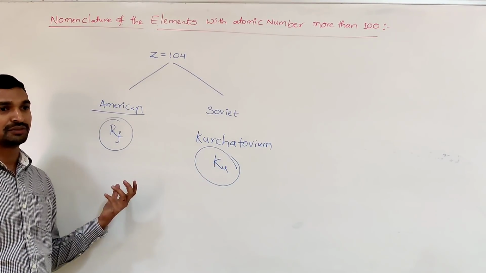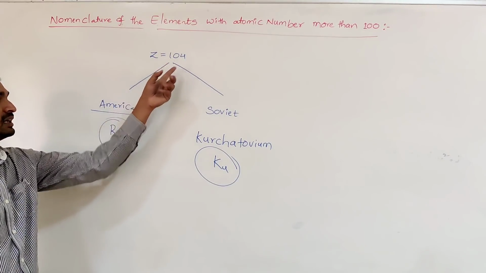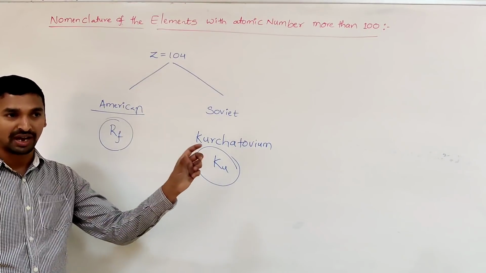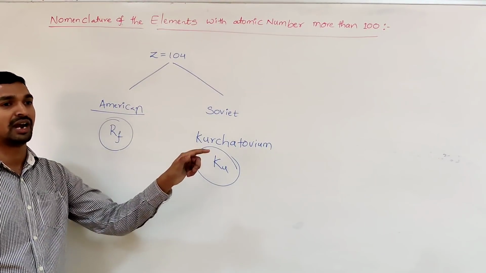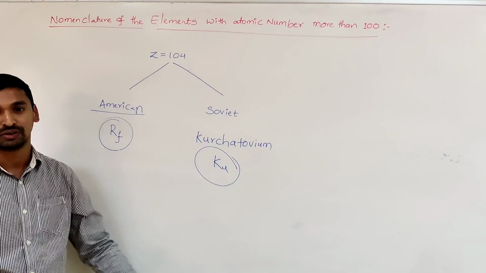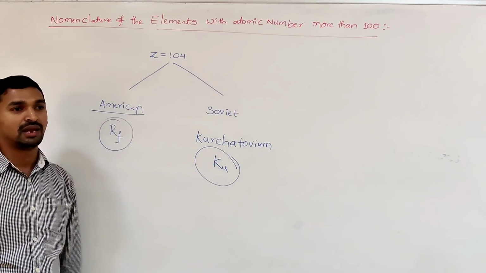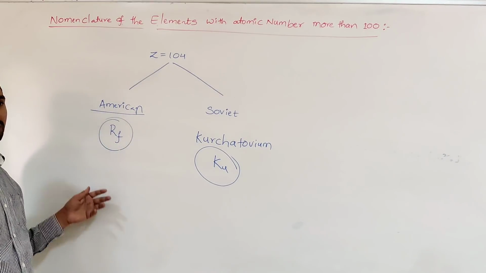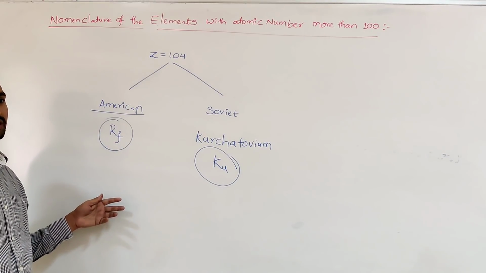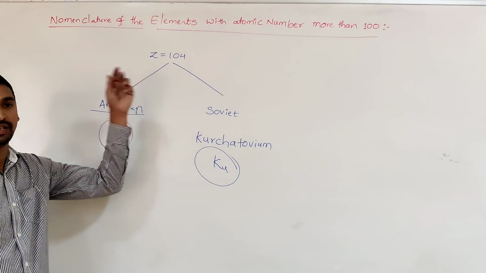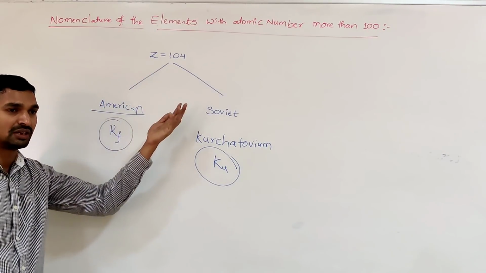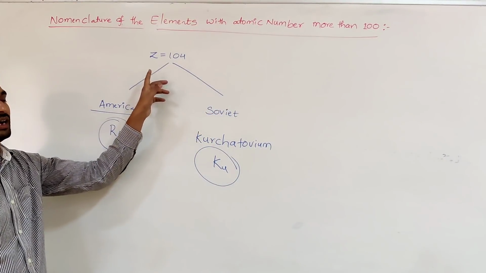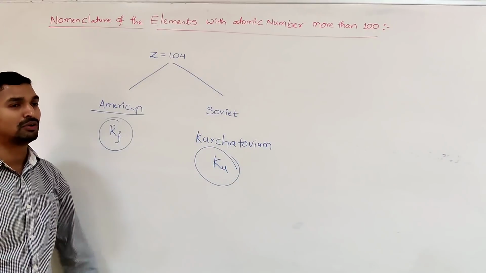For each digit that appears in the atomic number, there is one root word. We have to write those root words. Finally, we write IUM at the end of the root word. Then that gives the name to that particular element. So now we discuss one by one. First, we have to learn the Latin words which are used for the different digits appearing in the atomic number and what abbreviations are used. After that, we can discuss how to write the name for the elements with atomic number more than 100.